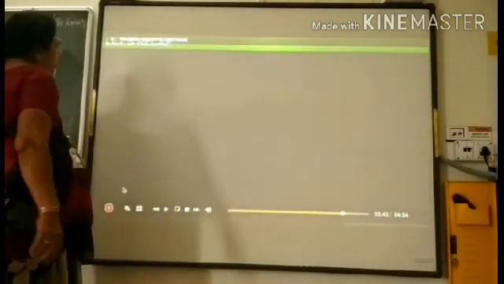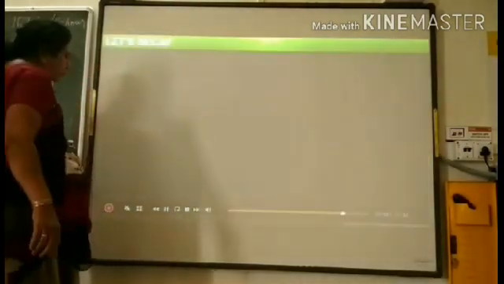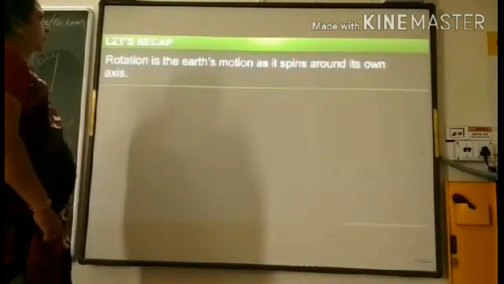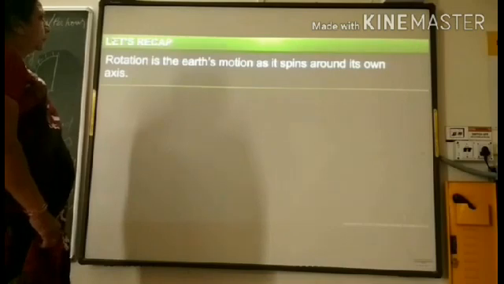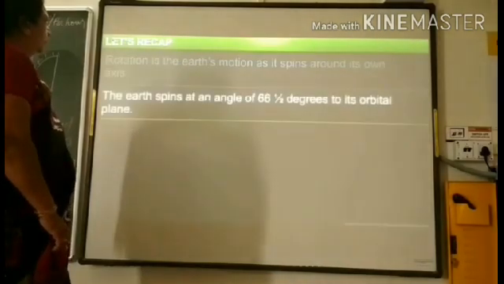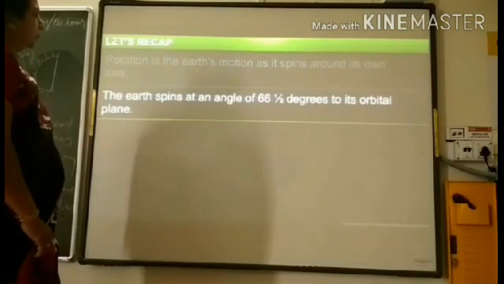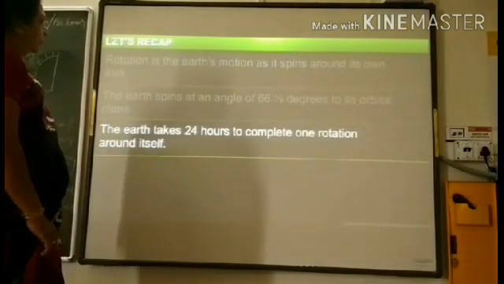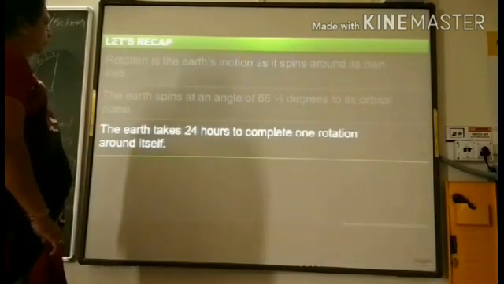In this module, you learned that rotation is the Earth's motion as it spins around its own axis. The Earth spins at an angle of 66.5 degrees to its orbital plane. The Earth takes 24 hours to complete one rotation around itself.